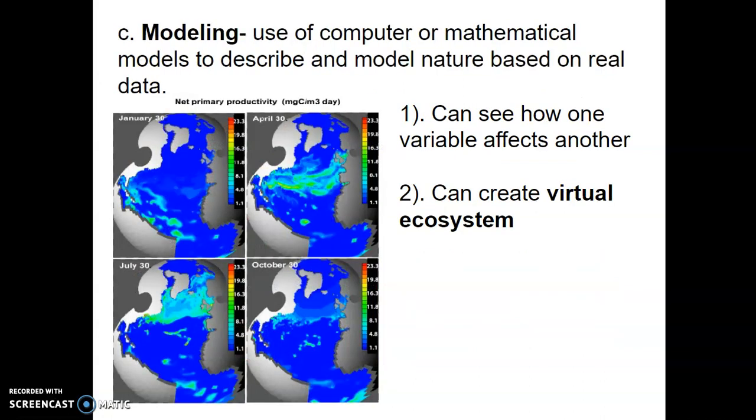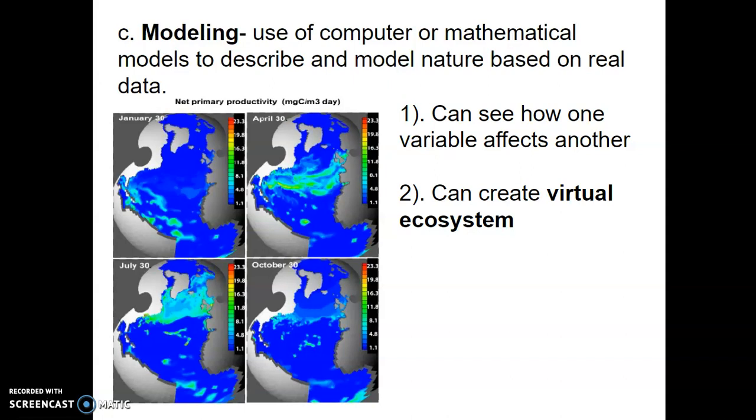And the last type of research method, especially now with technology the way it is, this is becoming more and more common and more advanced. It's called modeling. It's making models of what's going on in nature and using data that we've observed through observation or experimentation to make slight changes in the model and see how the model changes over time. Okay, so it's basically using a computer simulation, which is really helpful because we don't have to disrupt nature. We don't have to disrupt any type of natural setting.